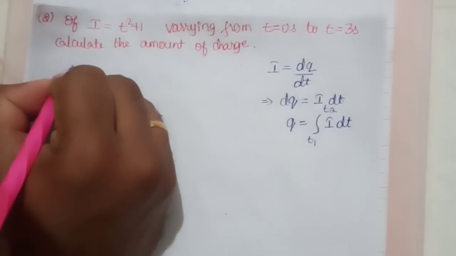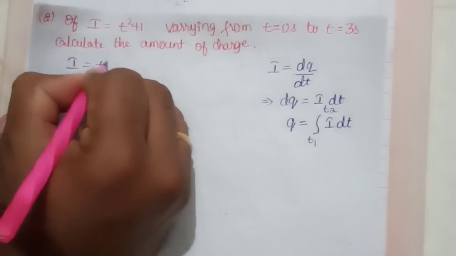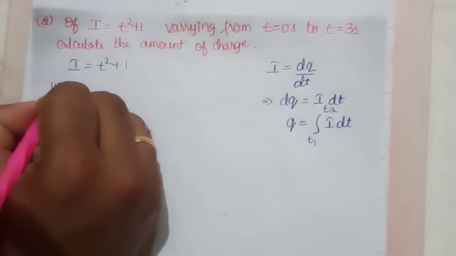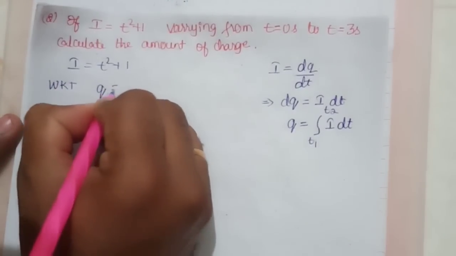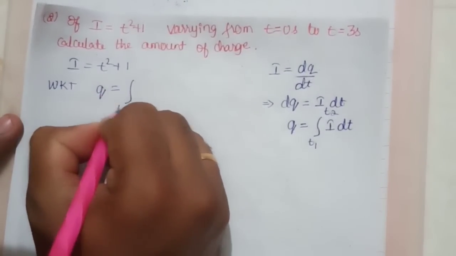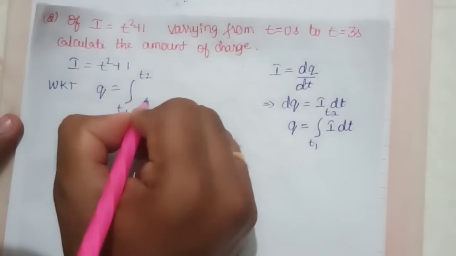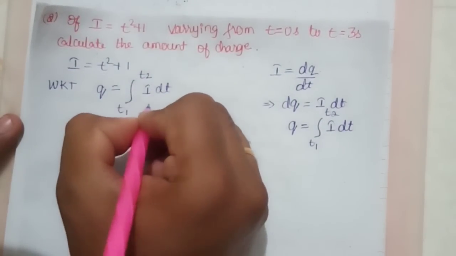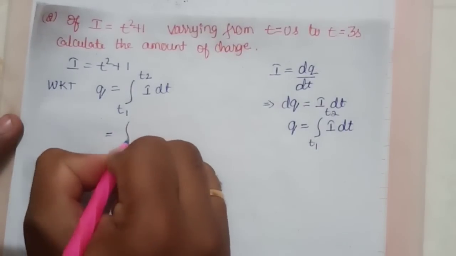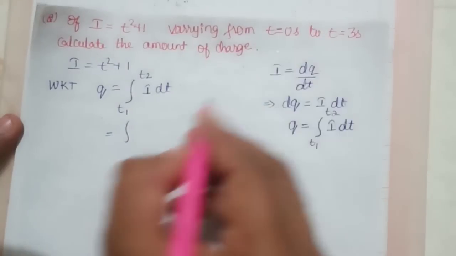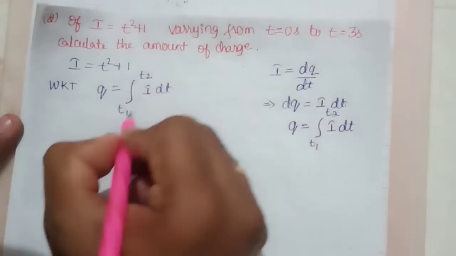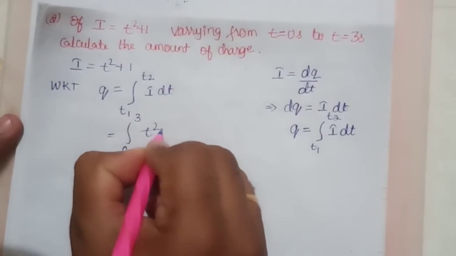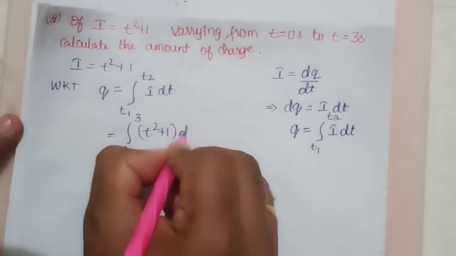First I will write the given I is equal to t square plus 1. We know that Q is equal to the integral from t1 to t2 of I into dt. Now substitute the value of I. T1 is 0 seconds, therefore write 0 here, and T2 is 3 seconds, write 3 here. It will be t square plus 1 into dt.